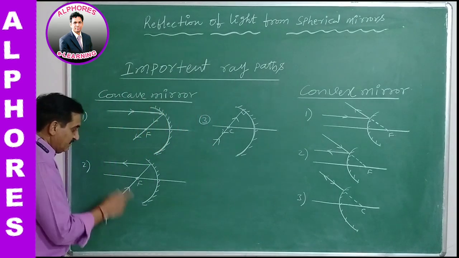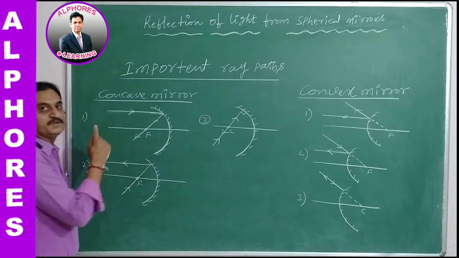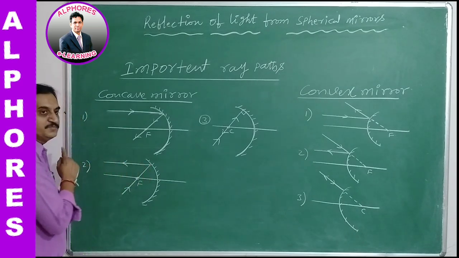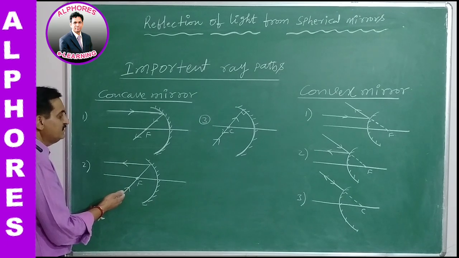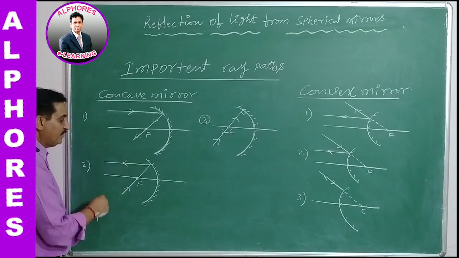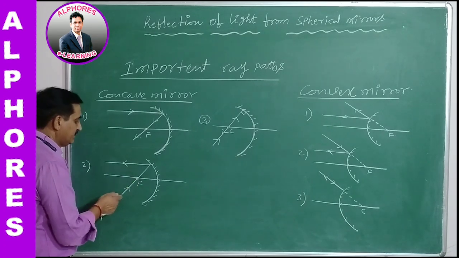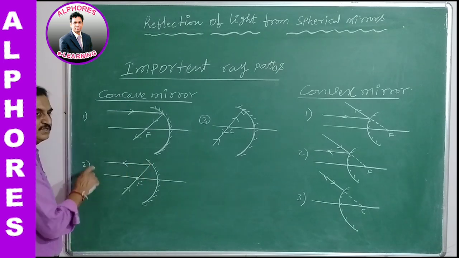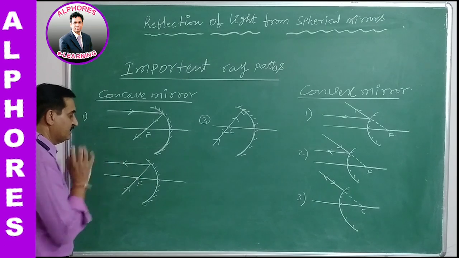in the second point, if the incident ray is passing through the principal focus, after reflection the light becomes parallel to the principal axis. This we can simply understand by the law of reversibility. When the ray is reversed on itself, passing through the principal focus and incident on the mirror, after reflection it becomes parallel to the principal axis. This is a secondary path.